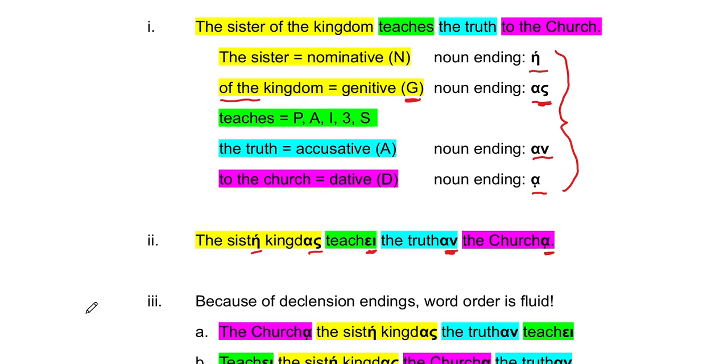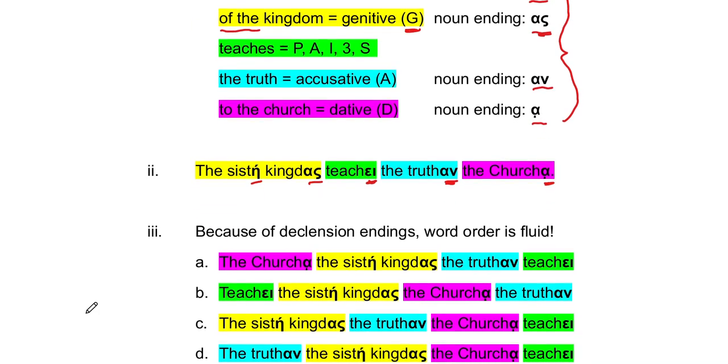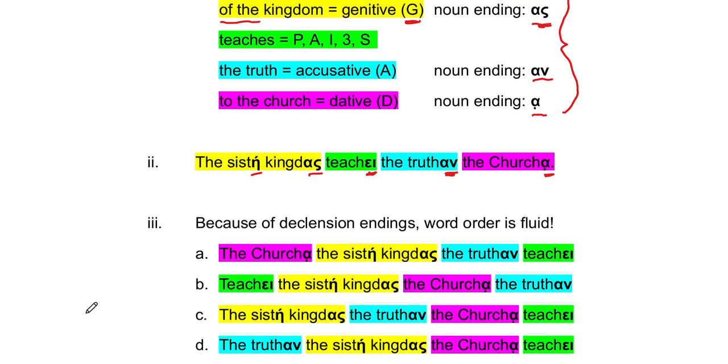Because of these case endings or these declension endings, word order in Greek is fluid. So this is something now that you can do in Greek that you cannot do in English, which means as the New Testament authors are going to be playing with word order, they are imparting meaning that English does not capture. Now they try and massage the English, or they might put in a footnote, but this is something the Greek language does that English doesn't do. Because these case endings are at the ends of the words, and because of the case endings, you know what the word is doing in the sentence, I can change the order of the words and still maintain the same meaning. You can't do that in English.